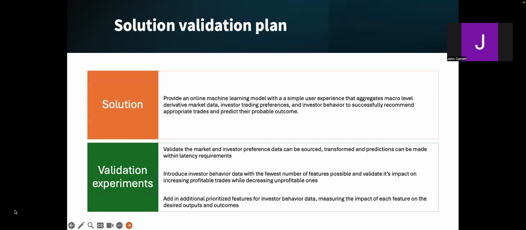As we look at the model, we would introduce investor behavior data with the fewest number of features possible and validate its impact on increasing profitable trades while decreasing unprofitable ones. And then we would look to add in, very strategically and in a prioritized fashion, additional features from that investor behavior data into the model, constantly looking to measure the impact of each feature on our desired outputs and outcomes.